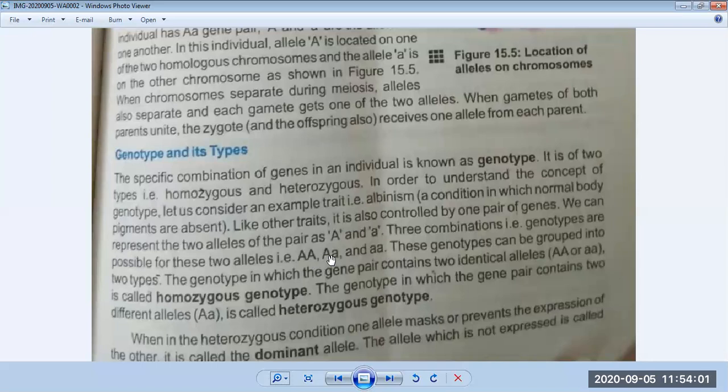Now look at the blue box given in your book. A dominant allele only suppresses the expression of recessive alleles. It does not affect its nature. So keep in your mind, when a cell is divided, when genes are transmitted, when DNA is transmitted, at that time only dominant alleles express, and the recessive does not, and it does not affect the nature. It is a process which is happening inside the body.